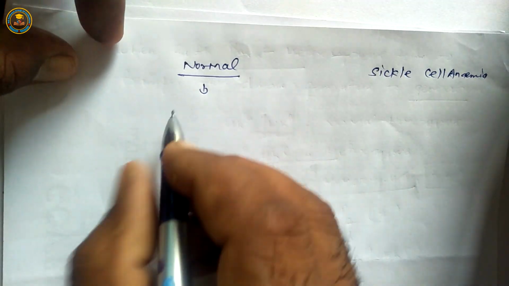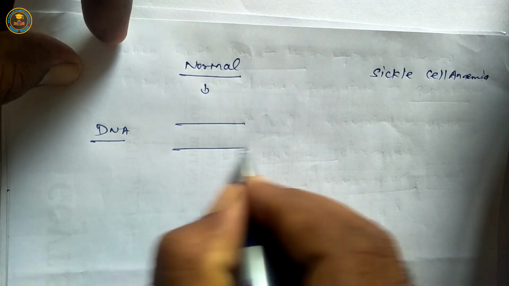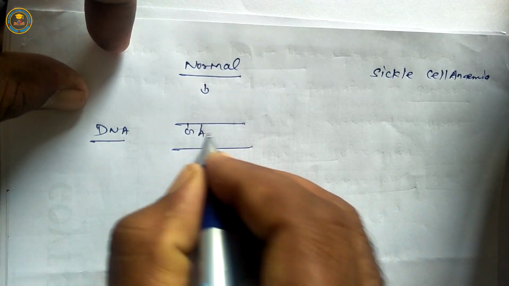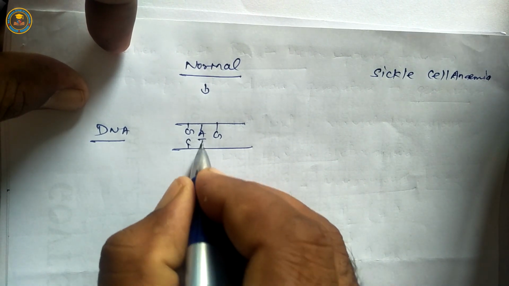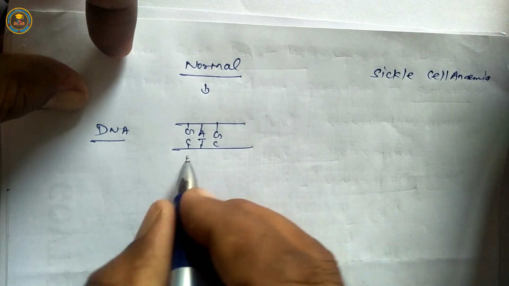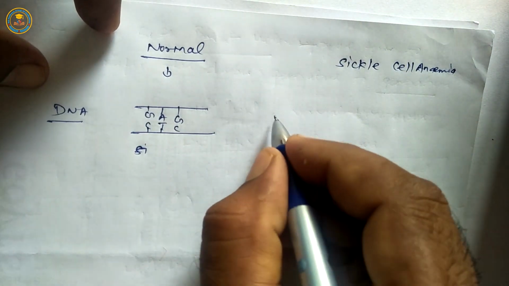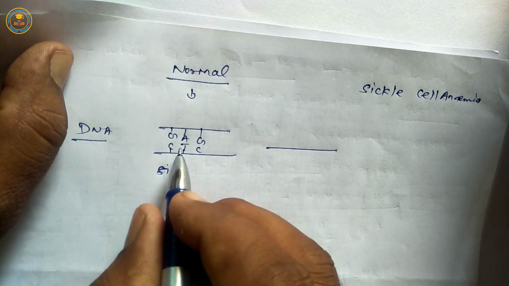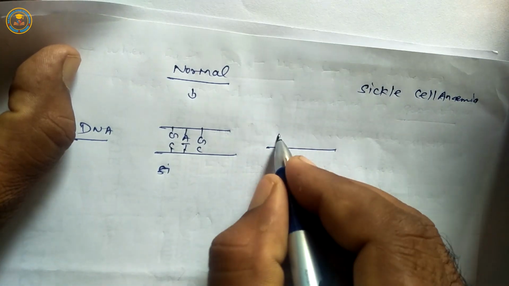Students, first, DNA of a normal person. Remember DNA is double stranded. At the 6th amino acid position, in the normal human's DNA, the 6th position is GAG, and the other strand has CTC.